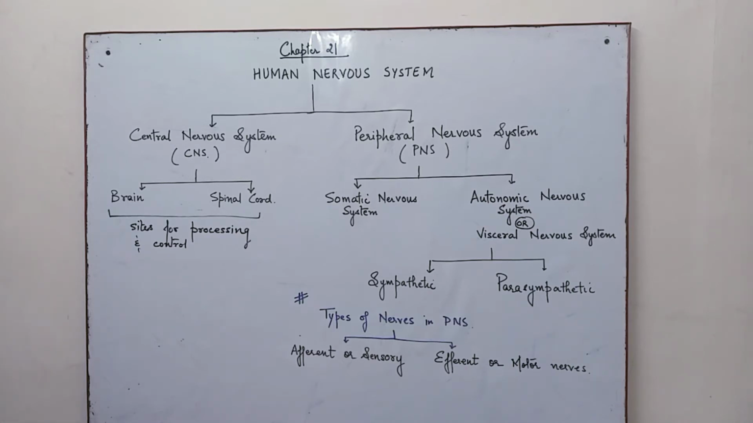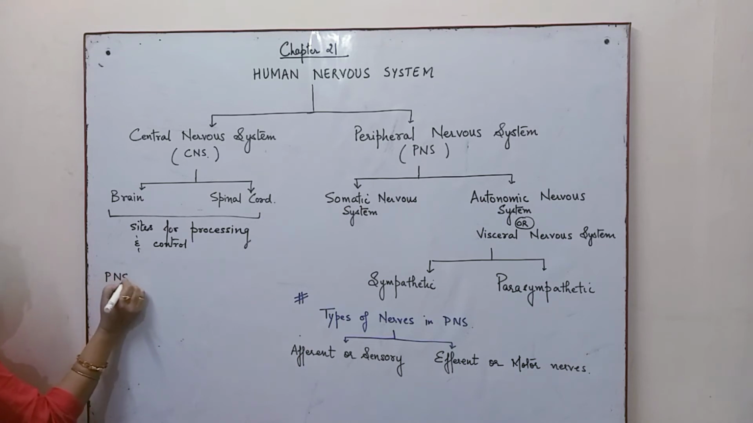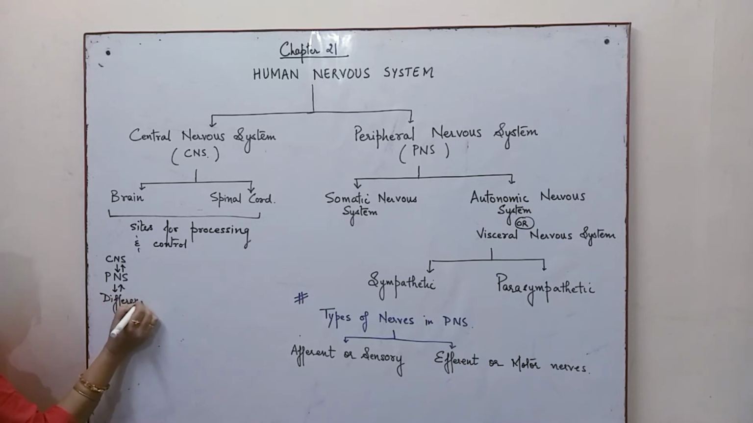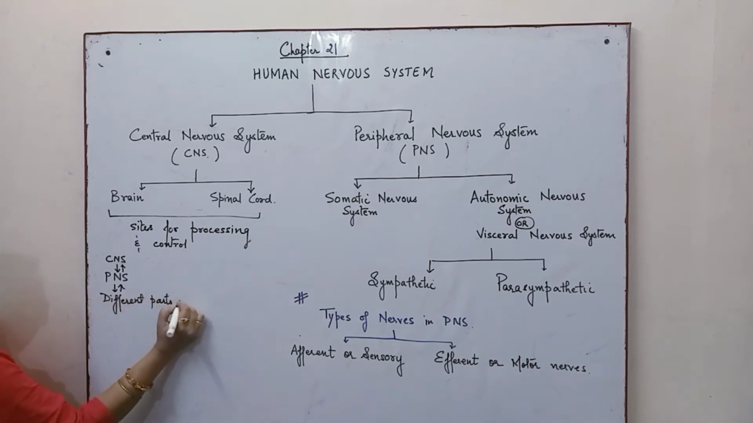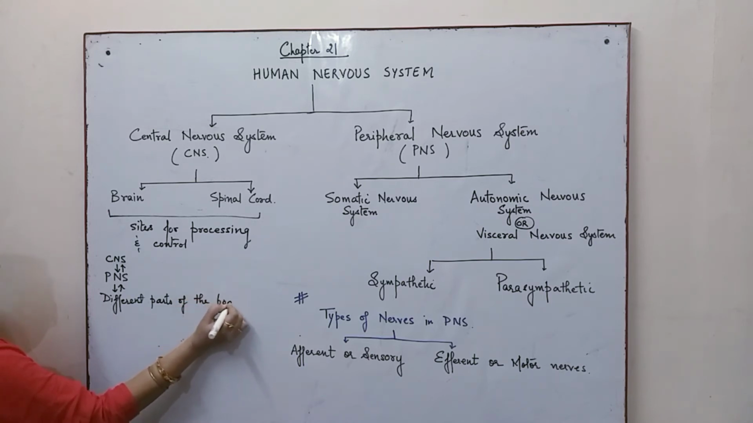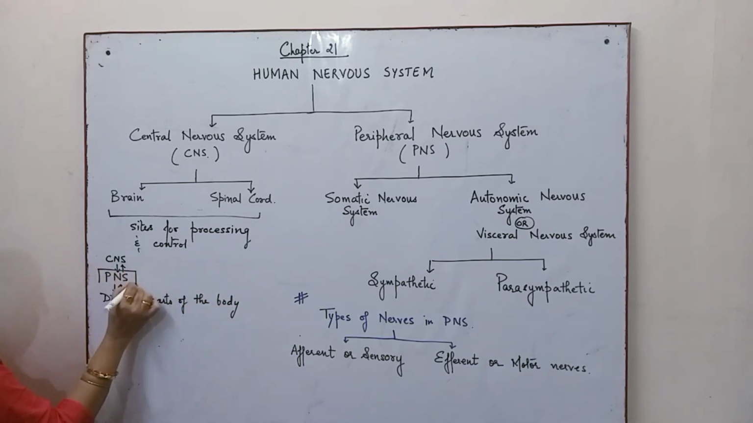The peripheral nervous system consists of nerves. It consists of the nerves that connect the CNS to each part of the body. So the PNS is the connecting link between the CNS and the different parts of the body. So the PNS is very, very important.